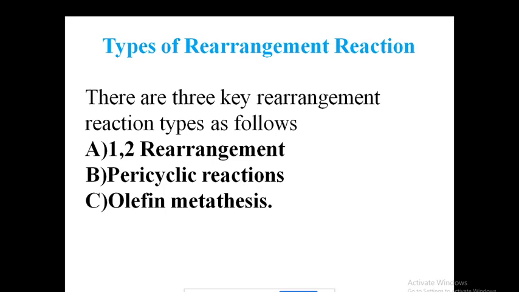What are the different types of rearrangement reactions? There are three key rearrangements. Which are they? First is 1,2 rearrangement. Second, pericyclic reactions. And third is olefin metathesis. Actually there are a number of different types of rearrangements, but we are taking in a broad category these three: 1,2 rearrangement, pericyclic reactions, and olefin metathesis. Let's see all these rearrangements in detail.